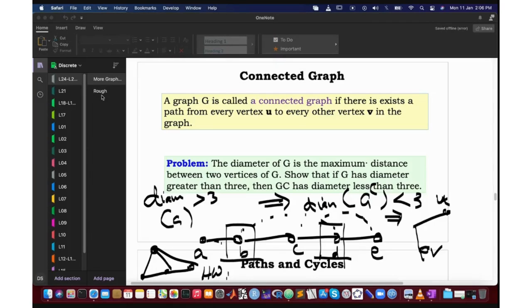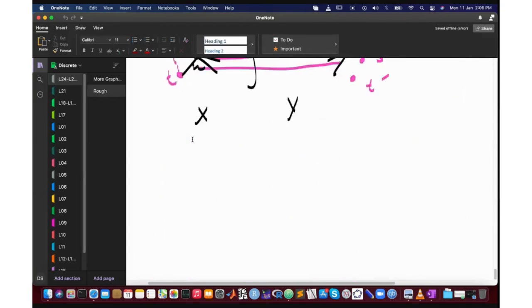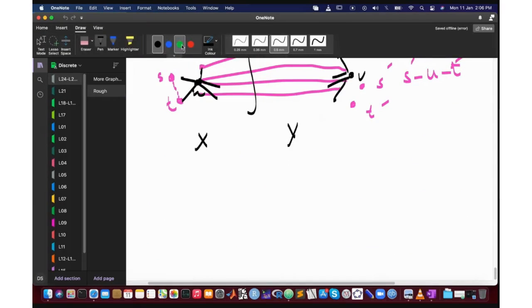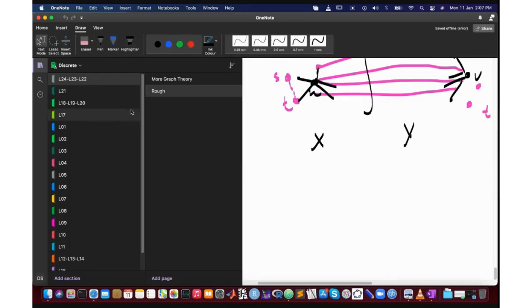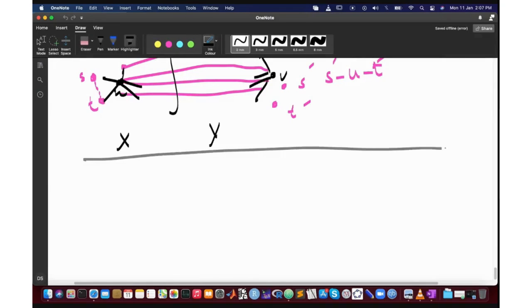Okay, let me try to sort of give you a solution. Okay, so let's start where we were. We have a graph, and all we know is that the diameter of this graph is more than 3.